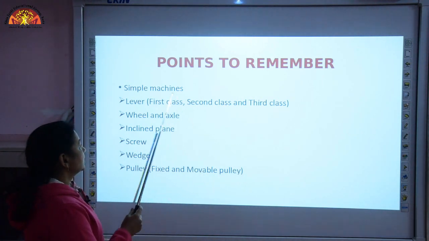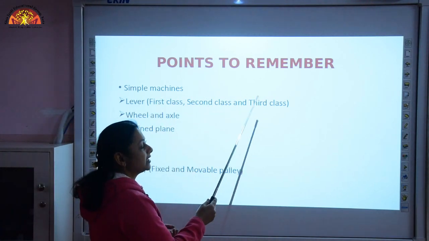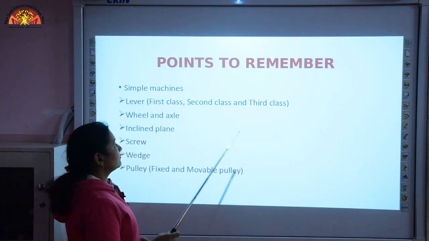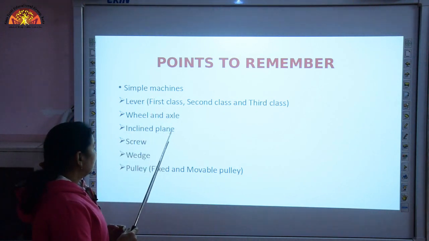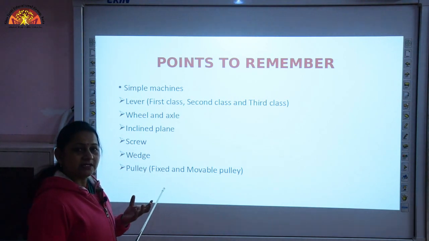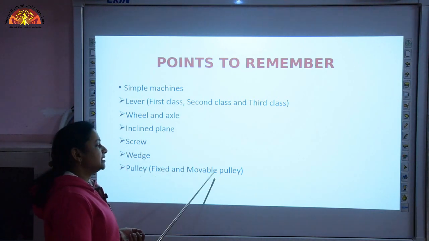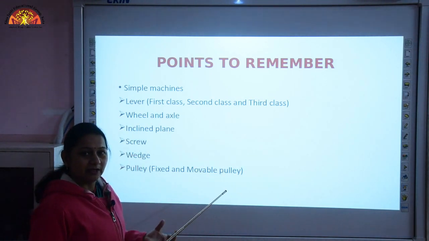Here we are going to learn about levers, that is first class lever, second class lever and third class lever, then wheel and axle, inclined plane, screw, wedge and pulley. We have discussed two types of pulleys, fixed and movable pulleys. So, this was the summary of the chapter.